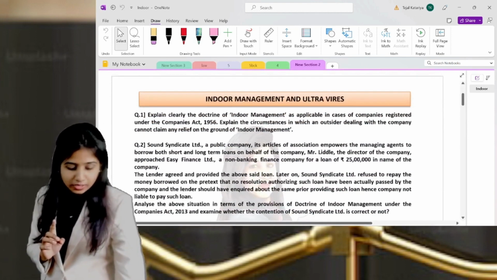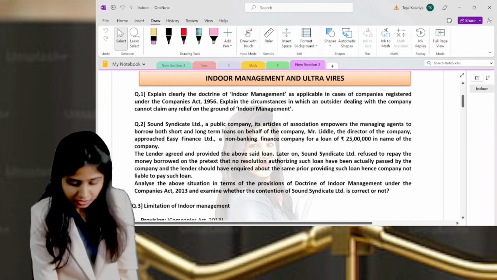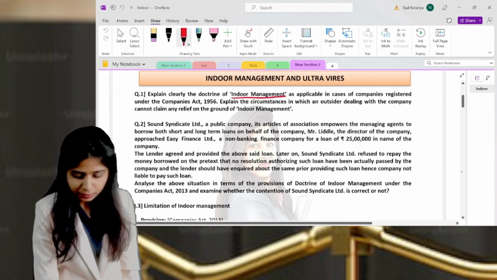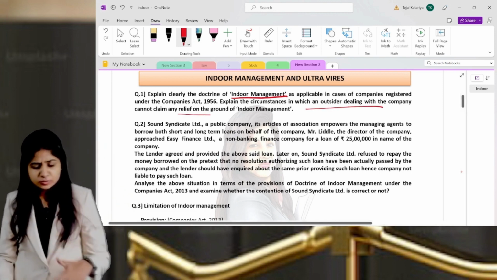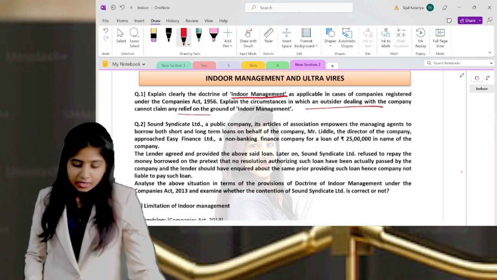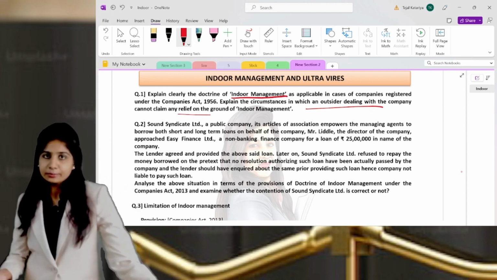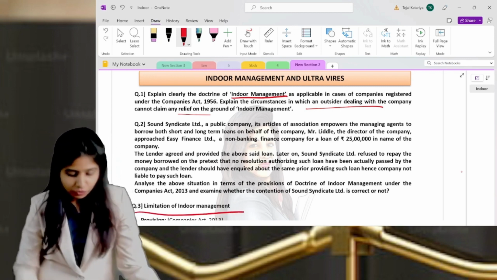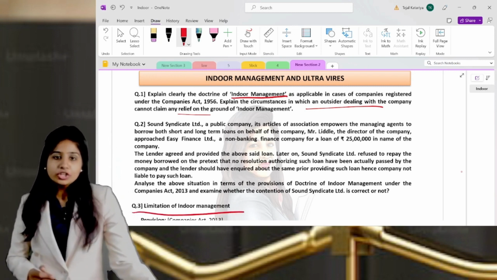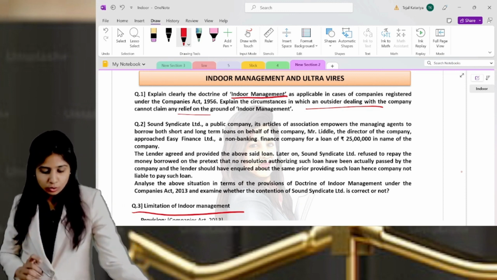So understand, if you get a question on indoor management first. You may get a straightforward question: clearly explain indoor management, and explain the circumstances in which outsiders dealing with the company cannot claim any relief. That is nothing but the exceptions or the limitation of indoor management. The second, you will get a straightforward question of limitation. So in these 2 questions, question number 1 and question number 3, understand what happens.